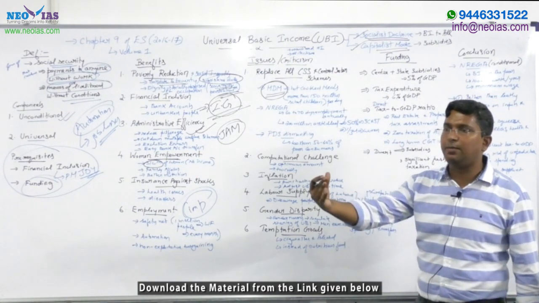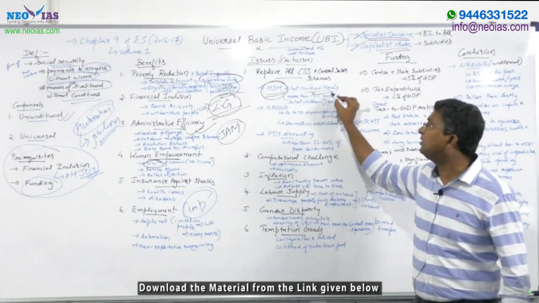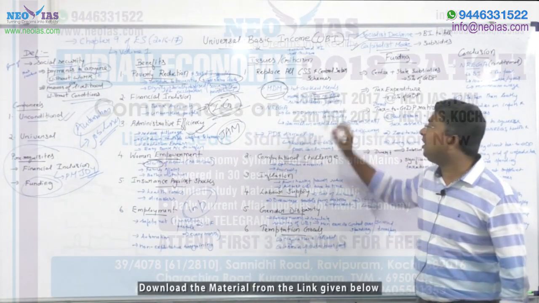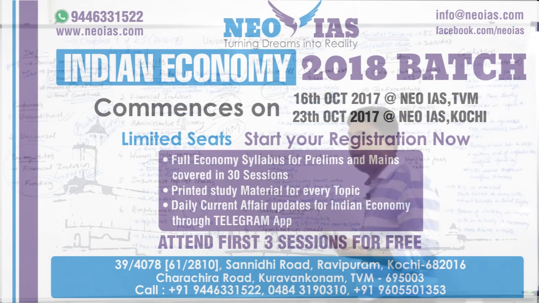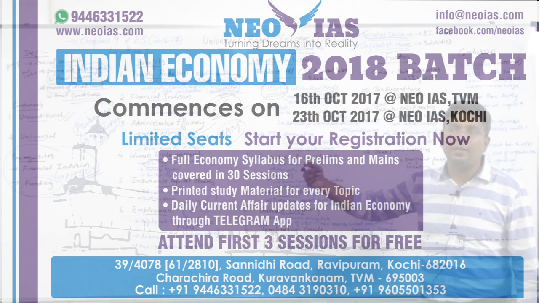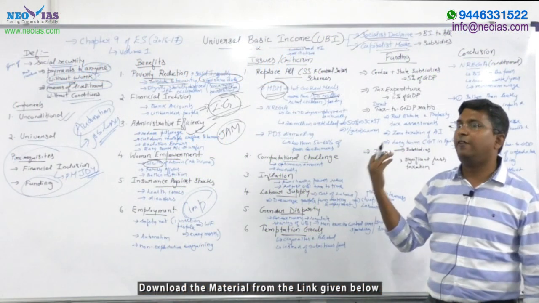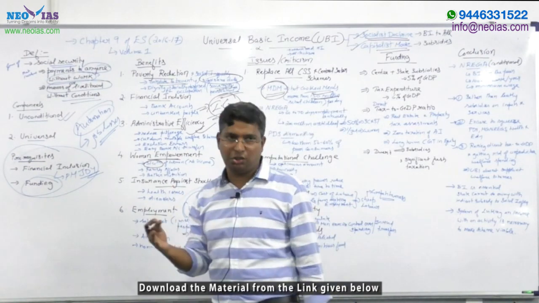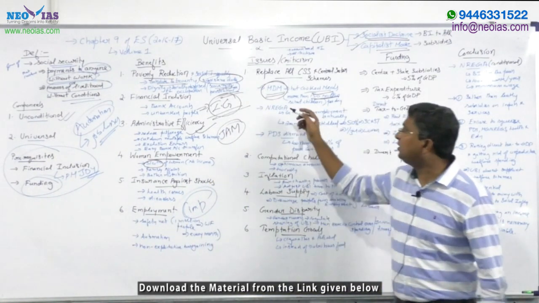What does this midday meal scheme provide? It provides hot cooked meals to school children, and it is benefiting more than 150 million school children. Now imagine that if the government stops the midday meal scheme, what will happen to these poor children? There is a chance that poor families will not send their children to school, and it affects their basic fundamental right, that is the right to education. So this is a big concern.